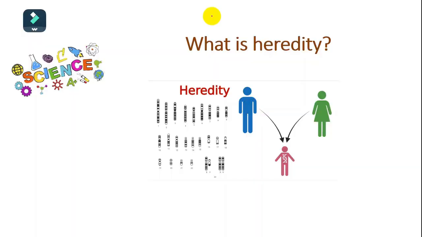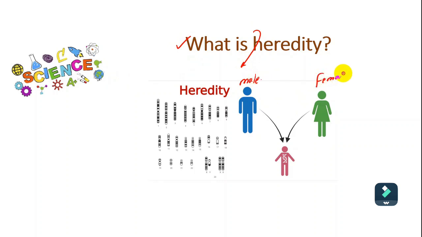So hello my dear student, today inshallah we are talking about what is heredity. Heredity is trying to answer the questions why we have similarities between parent and offspring. If we look at this one, for example, we have here the male and we have also female. So by looking at the offspring we will find combinations between the properties or the characteristics of male and female. So this is the heredity.